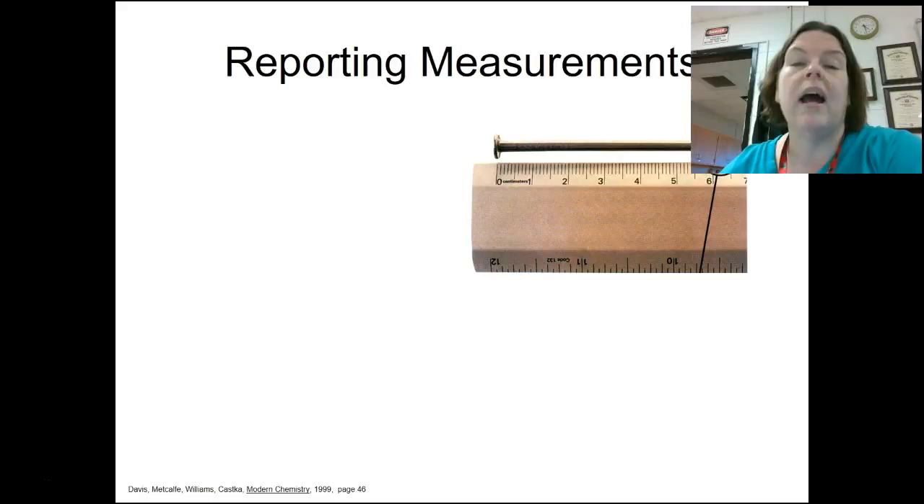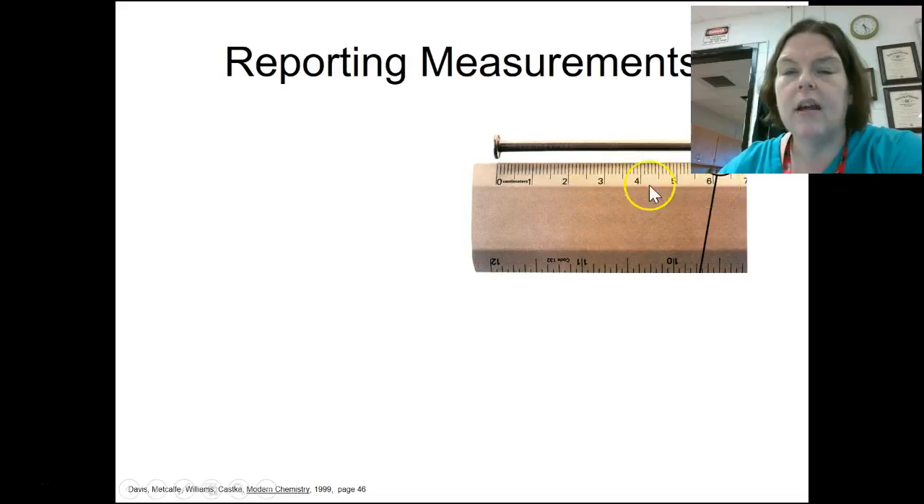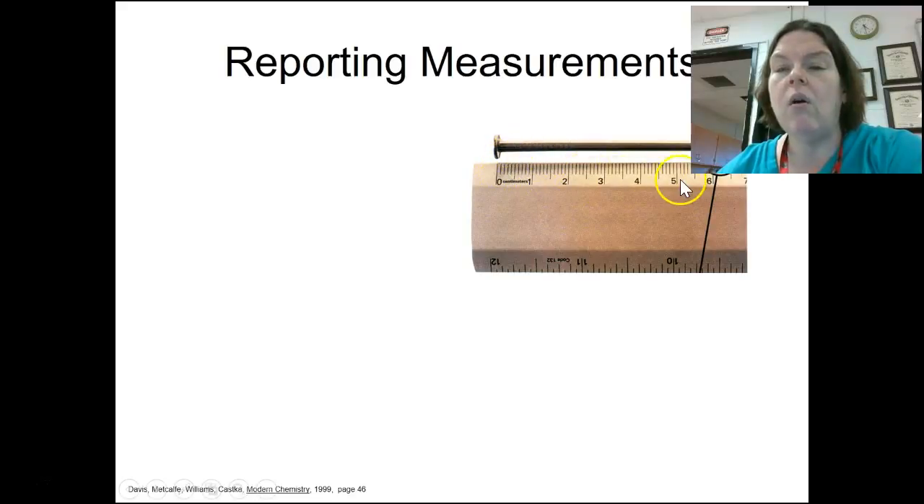We were talking about how we measure something. If we have this nail here, we can clearly see that we have centimeters, and we have 1 centimeter marks here, 1, 2, 3, 4, 5, 6, and then we have 0.1 centimeter marks in between. This is very much like ruler C on our packet. And so what we can see is that we know the nail is more than 6 centimeters long. But how much more than 6 centimeters?